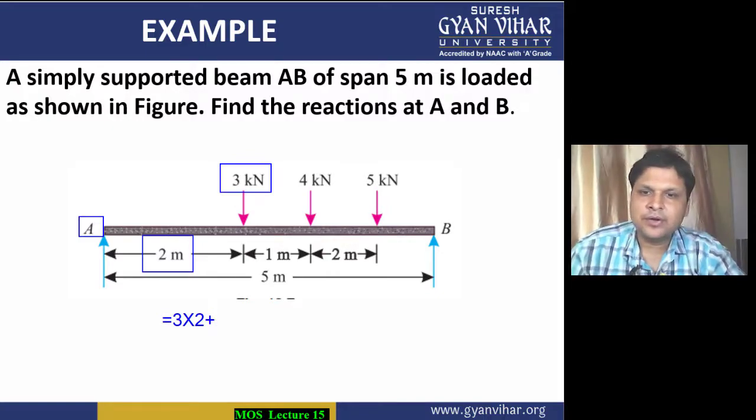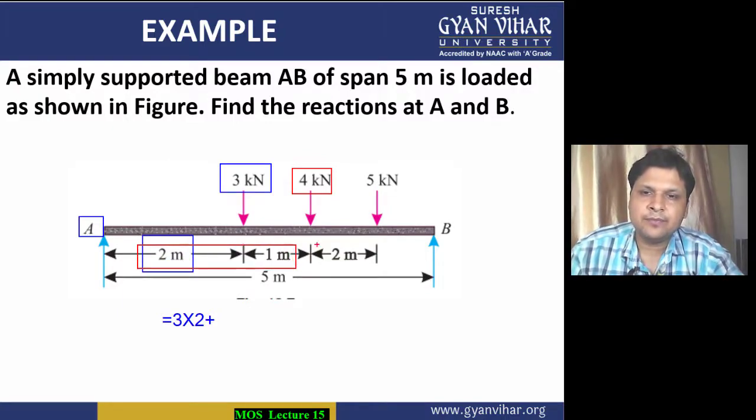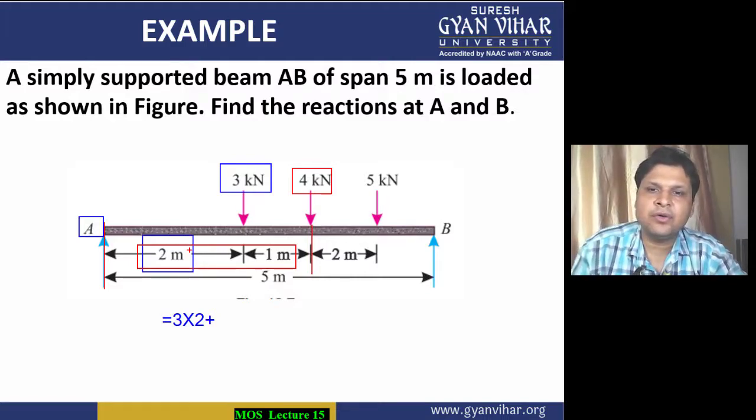The second force is this one, 4 kilonewton. How will we calculate the distance? You will have to add these two values, because the distance we need is from here to here. So 2 plus 1 equals 3. 3 is the distance of the 4 kilonewton force from point A.